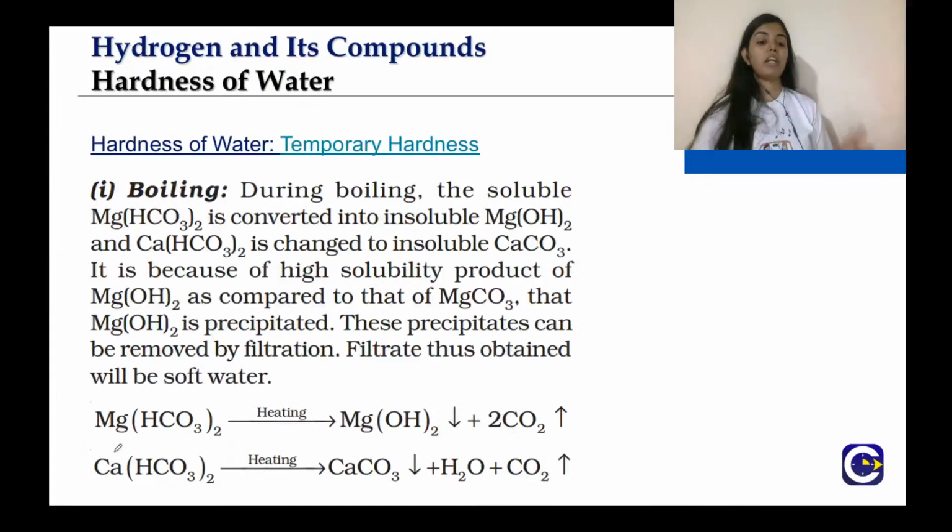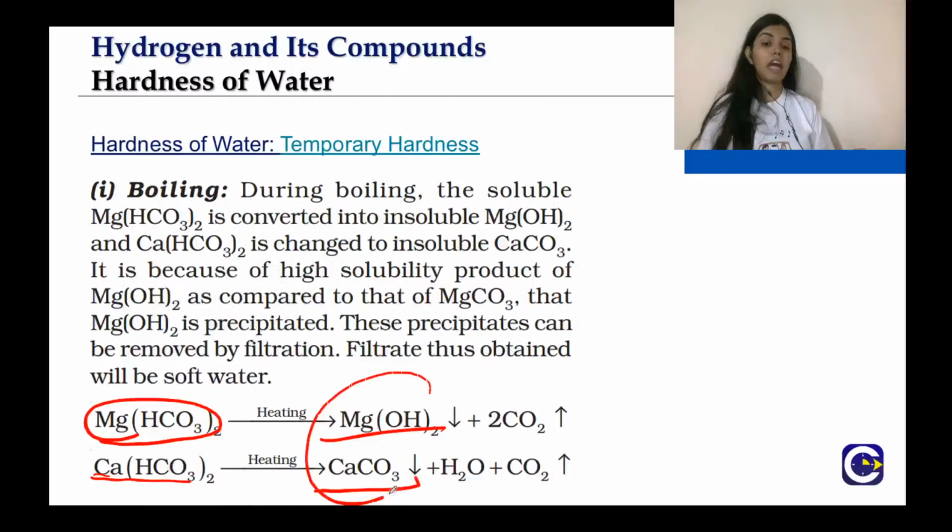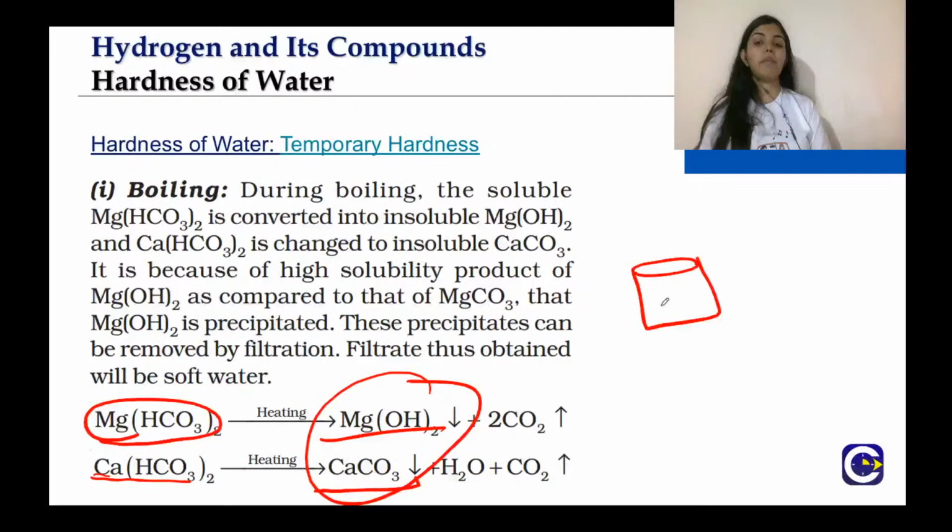In the boiling method, what happens here is that you heat the magnesium hydrogen carbonate. This will form magnesium hydroxide, and also if you heat the calcium hydrogen carbonate, it will form calcium carbonate. Now these are formed as PPTs, right? So let us say water is here and it contains magnesium hydrogen carbonate. When you boil the water, the magnesium hydroxide and calcium carbonate settle down as PPT. Now you can filter this water, right? And when you filter this water, you get soft water.